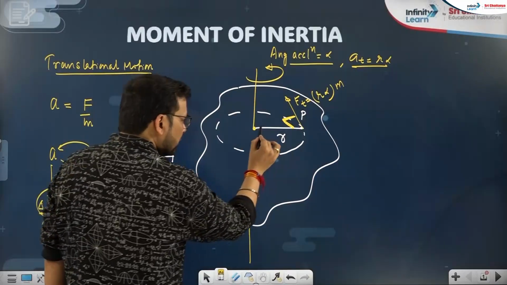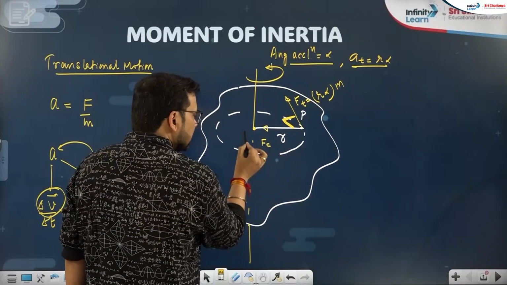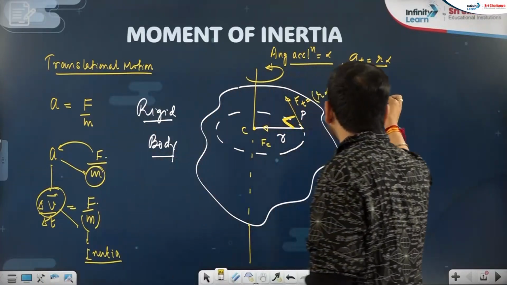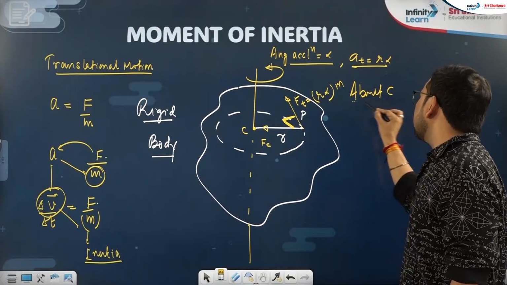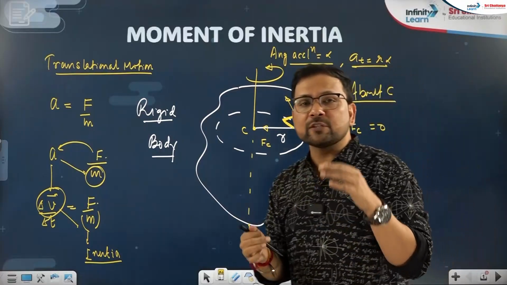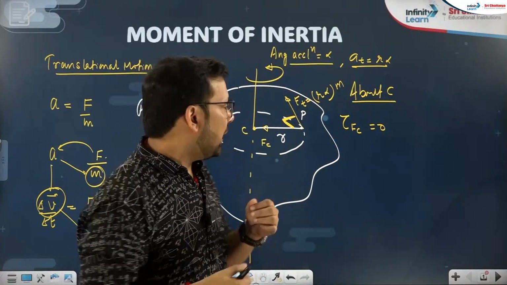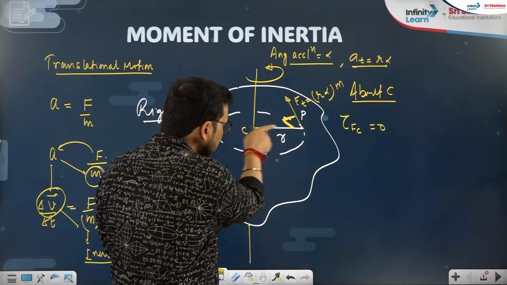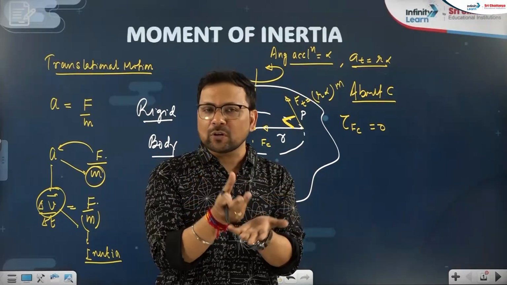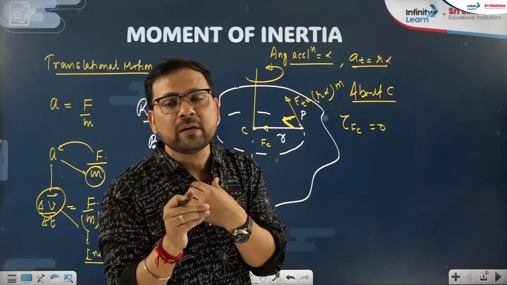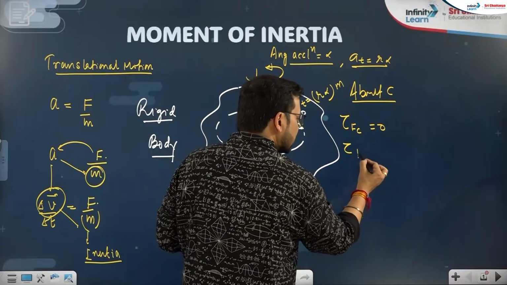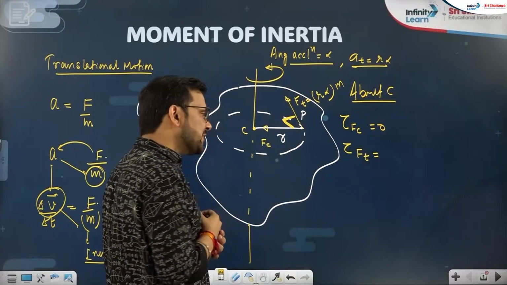Right? There will be a centripetal force also here, Fc. But since the centripetal force is acting towards the center, about the point C, what is the torque of the centripetal force? Zero. Because we all know that torque is force into perpendicular distance, and this force and r are in the same line. Same line means they are parallel or, in some cases, anti-parallel. In both cases there will be no torque, because for torque the distance has to be perpendicular to the force. We know this. But if I ask you, what is the torque of the tangential force?